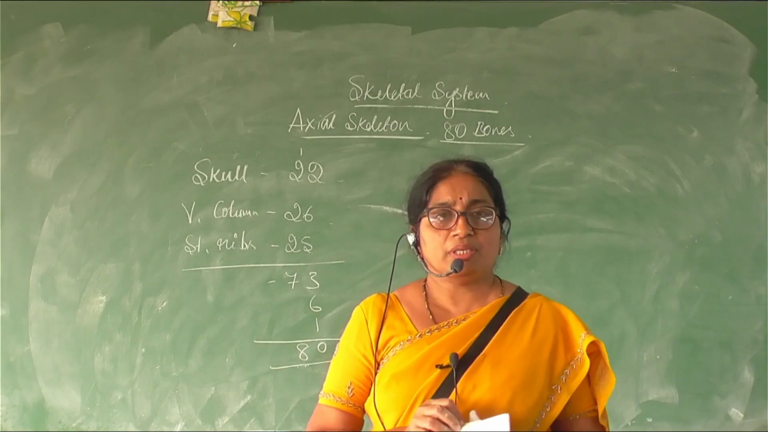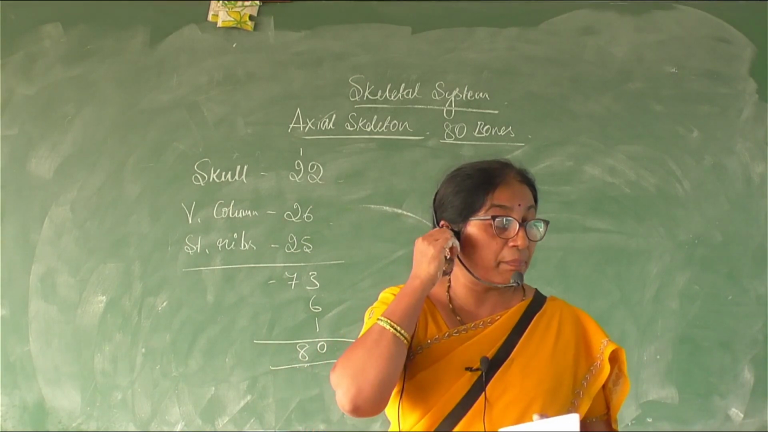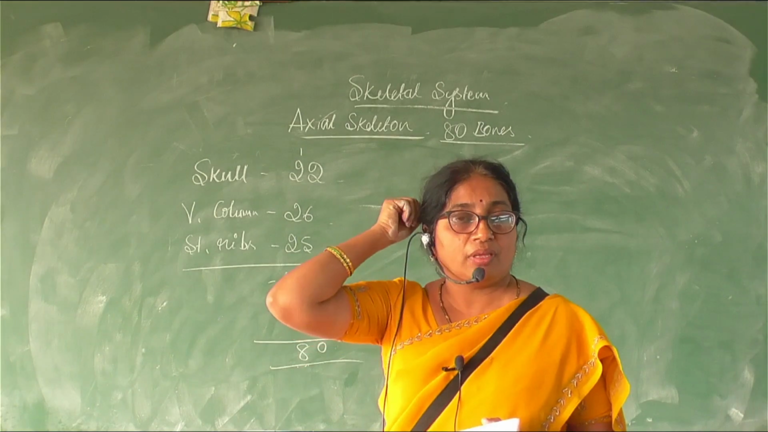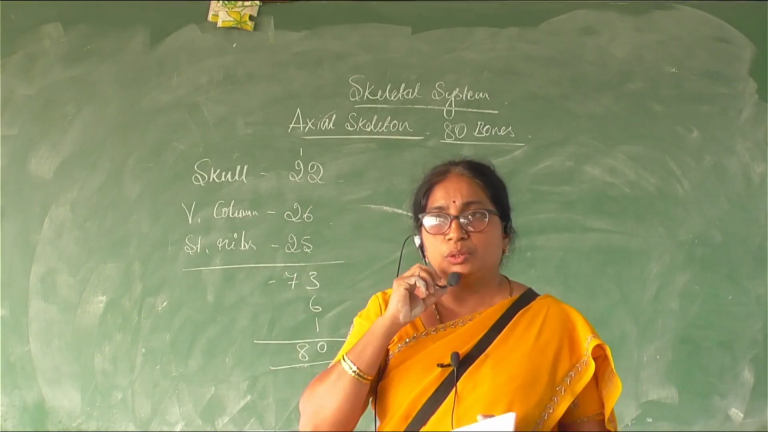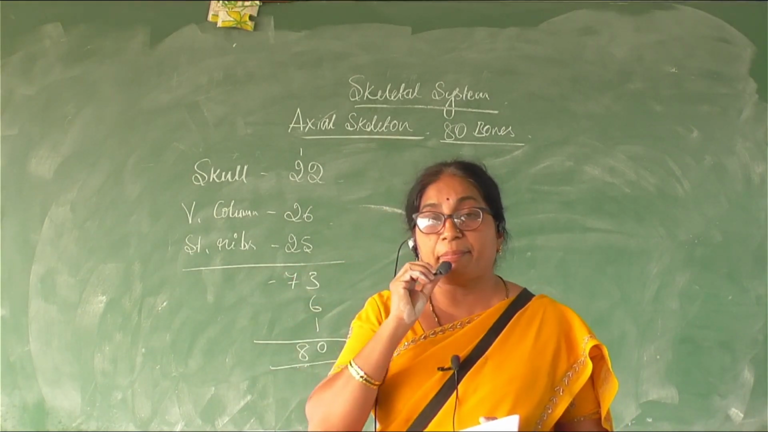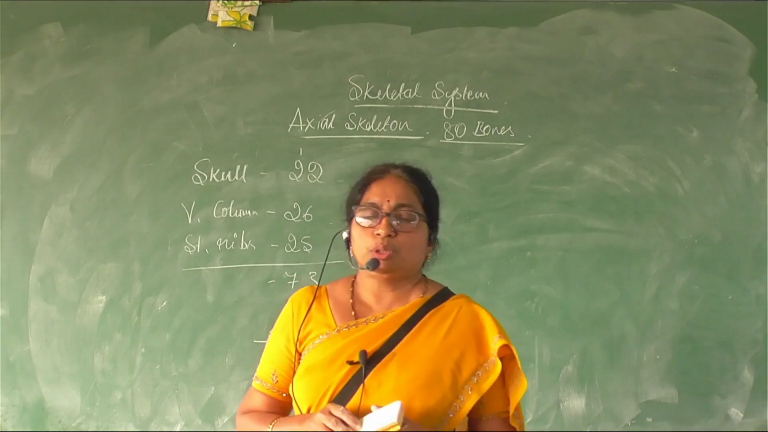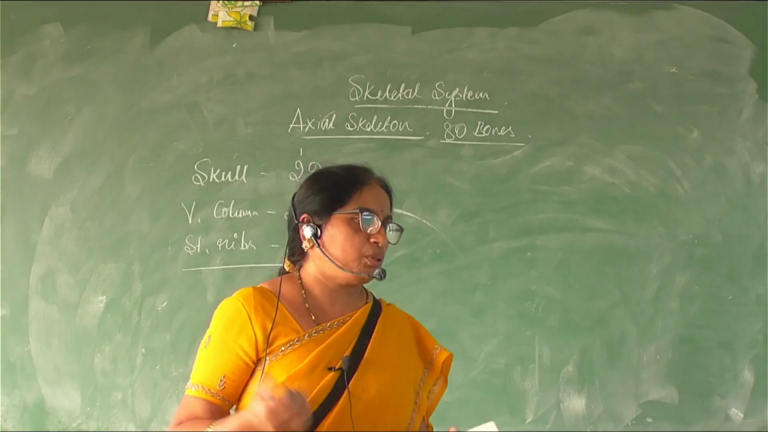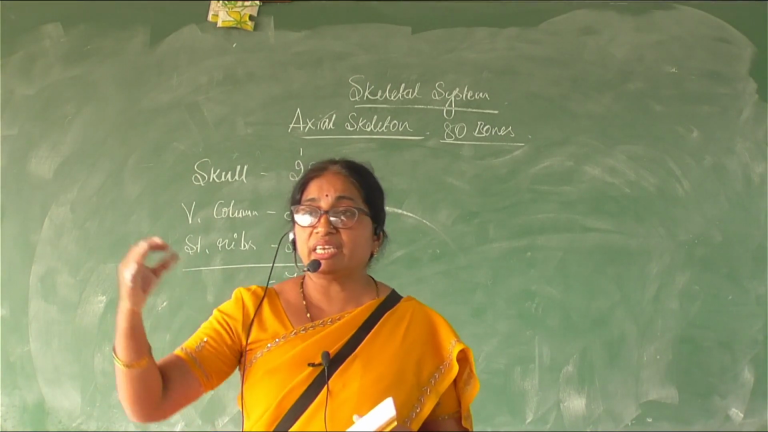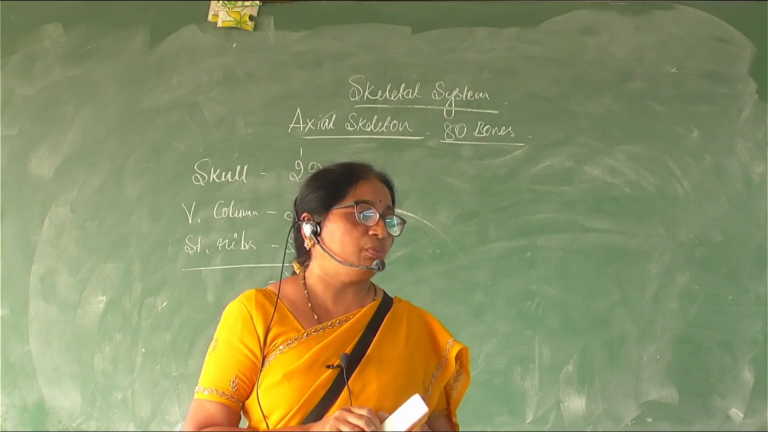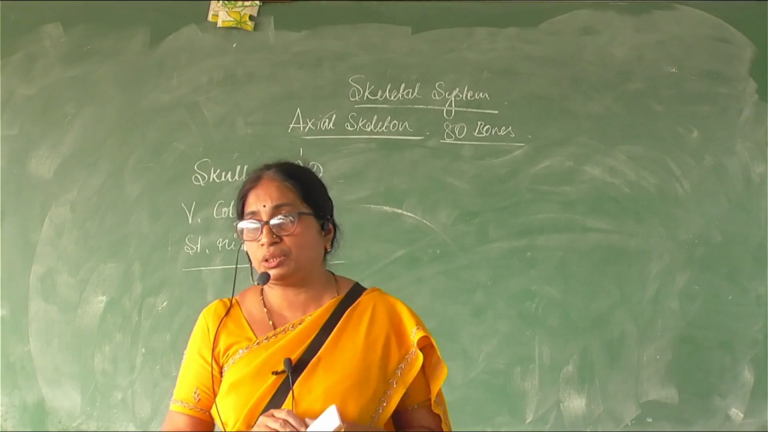Now coming to the appendicular skeleton. The appendicular skeleton comprises the appendages which are attached to the main axis of the body. Usually the limbs are attached to the main axis of the body with the help of girdles.